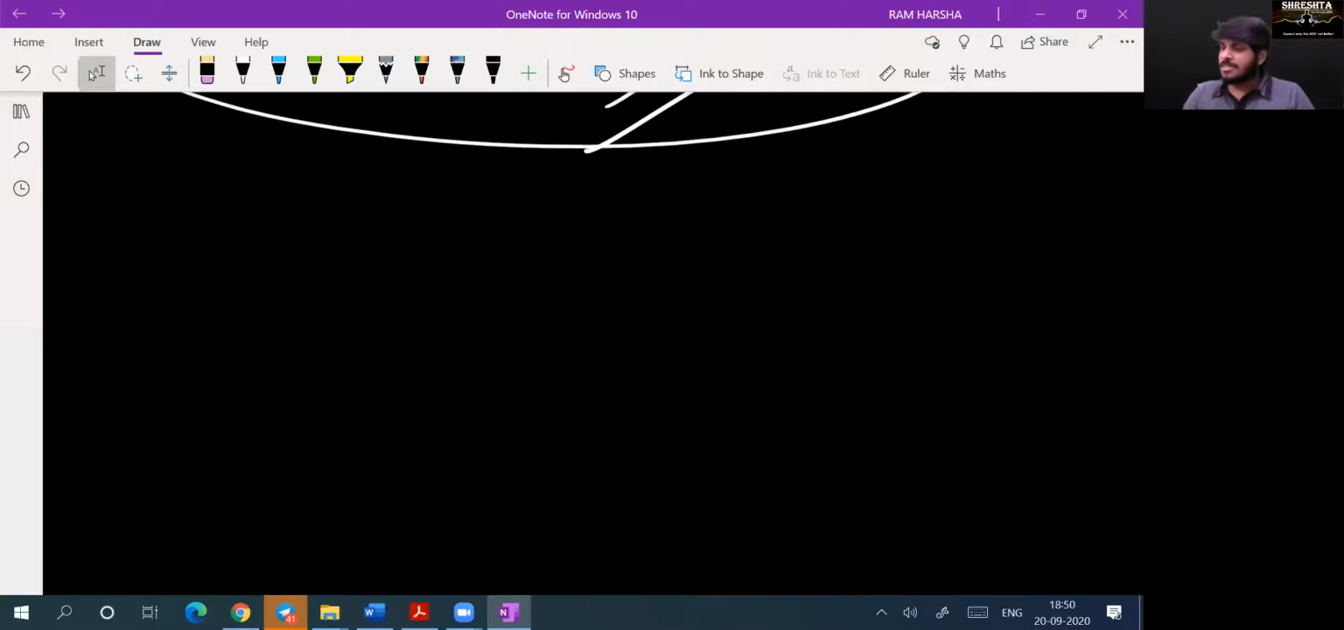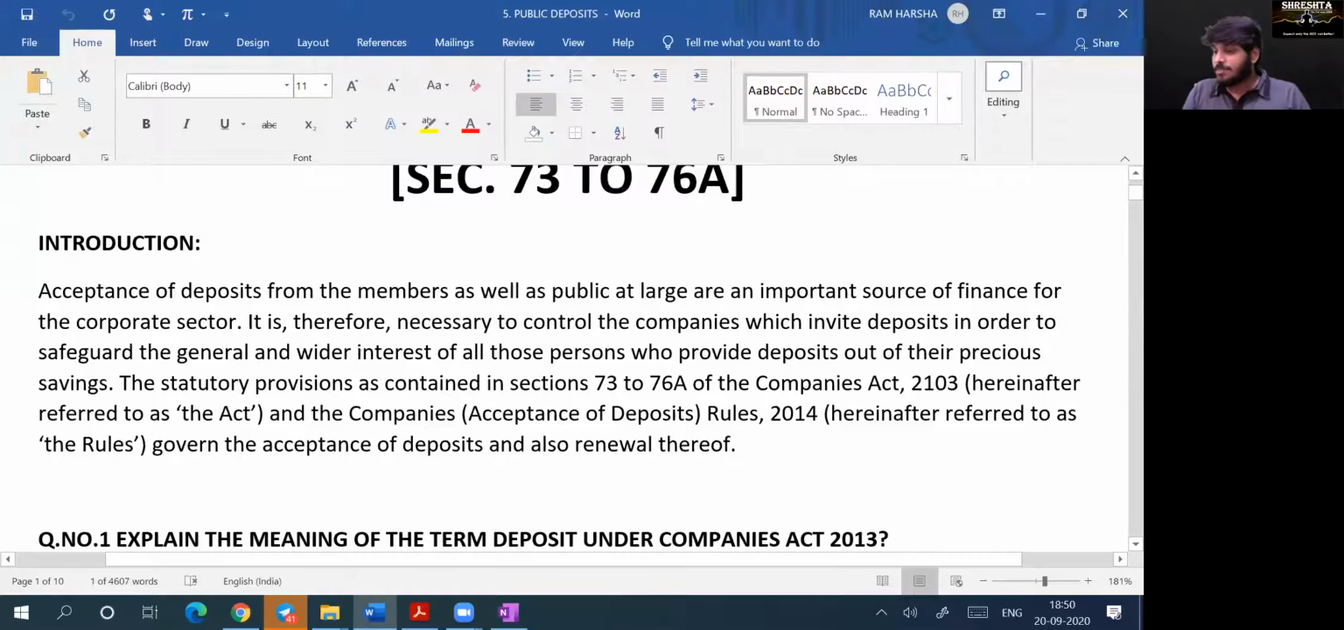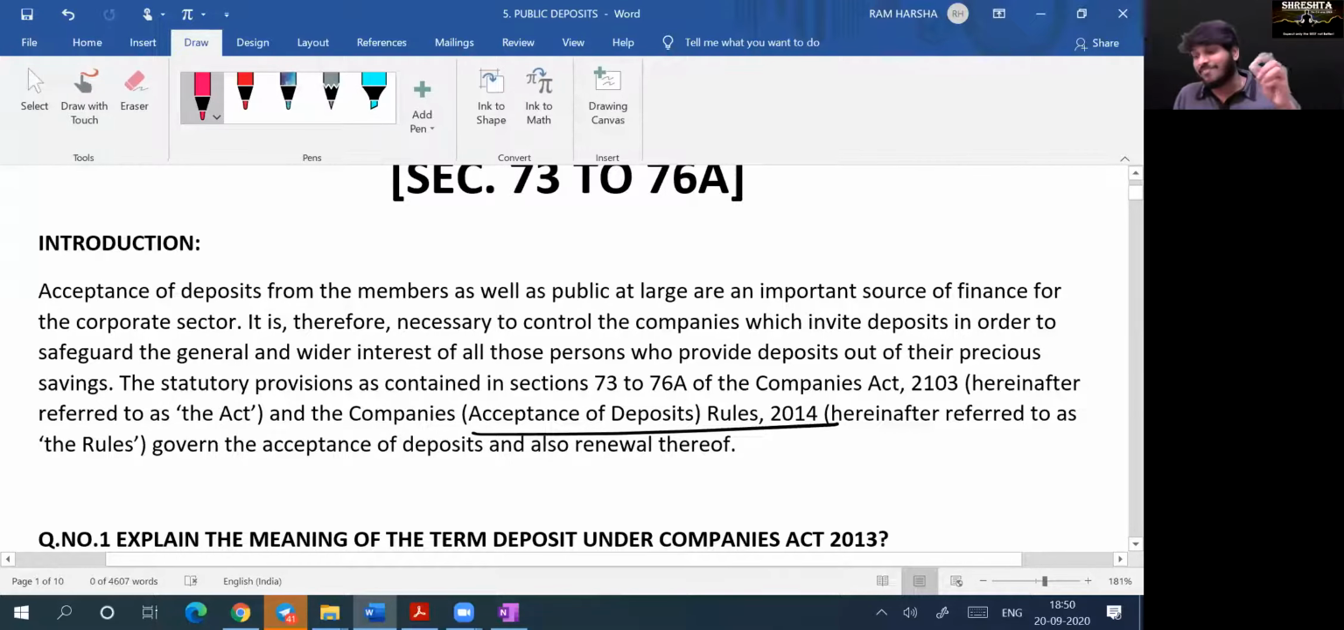For deposits, sections 73 to 76A, only 4 sections of the Companies Act, govern deposit related rules and regulations, and all contraventions, procedure for issue, rules, regulations, everything were discussed there. And not only that, acceptance of deposits rules were also there, which will govern the law.